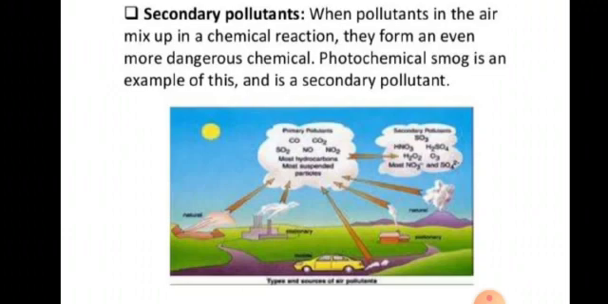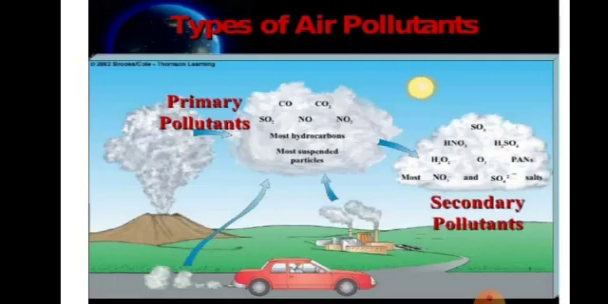Secondary pollutants are those pollutants that are produced by the primary pollutants. The primary pollutants that come out from the sources react with other substances present in the atmosphere and result in the formation of secondary pollutants. So, primary pollutants are the basic pollutants and secondary pollutants are the pollutants that are formed by the reaction of primary pollutants. Here in this picture you can see primary pollutants and secondary pollutants.